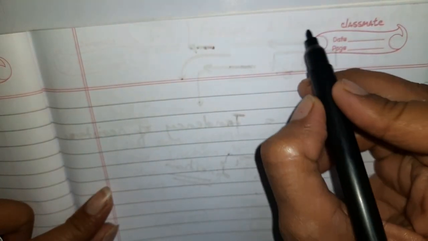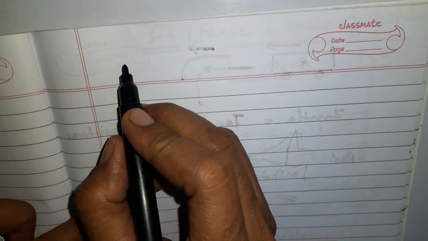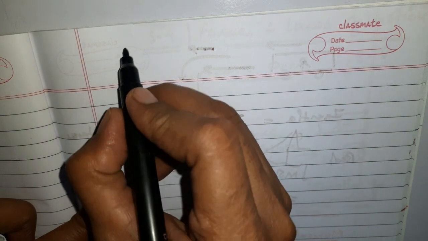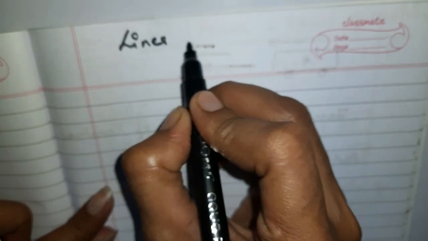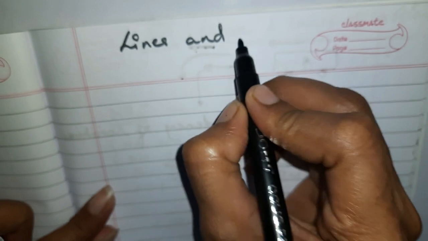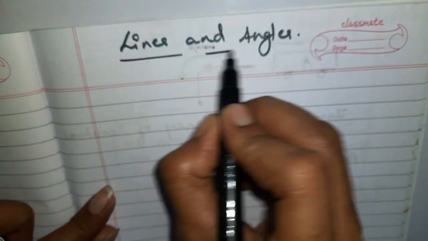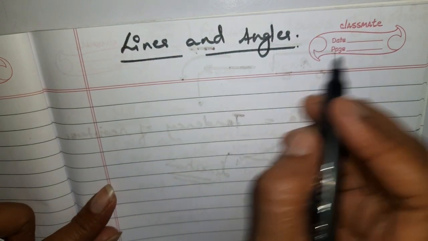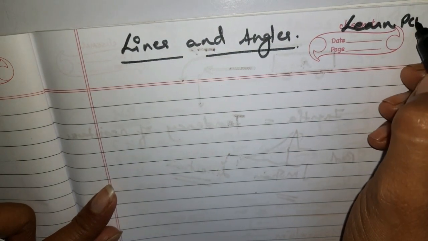We are going to start with a series, and this series is regarding geometry. The first chapter which we are going to discuss here is lines and angles. The series is going to be about lines and angles, and the channel which you're watching is